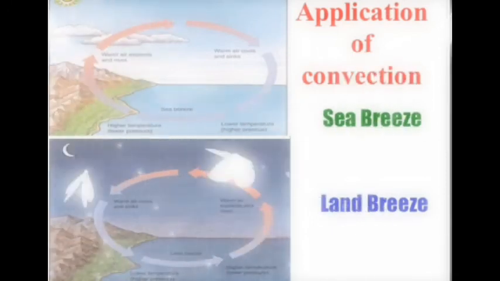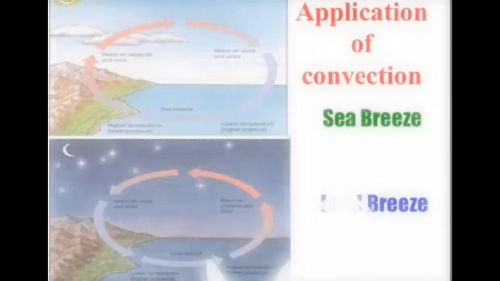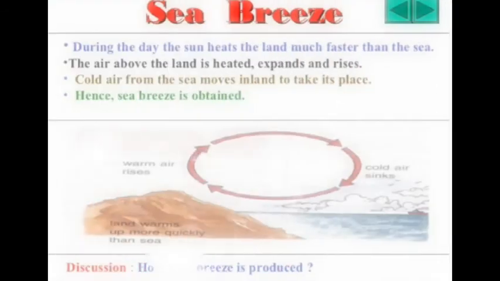This is one of my most favorite parts of applications of convection: sea breeze and land breeze. So here we're going to be talking about sea breeze. During the day, the sun heats the land much faster than the sea. The air above the land is heated, expands and rises. The cold air from the sea moves inland to take its place. Hence, sea breeze is obtained.